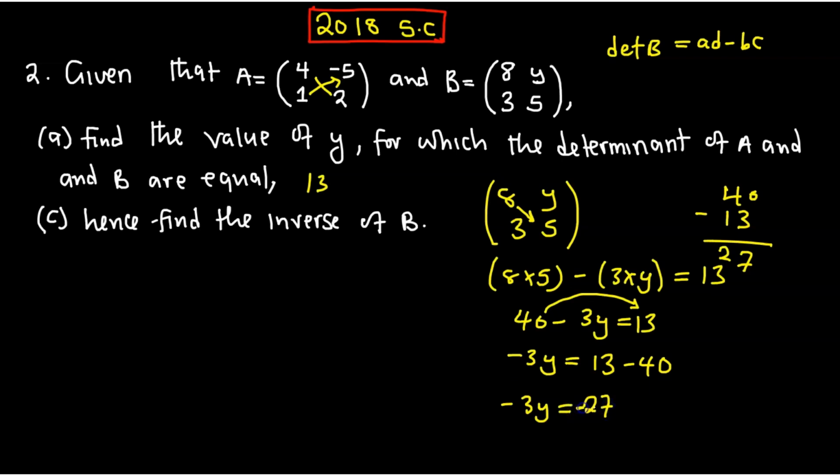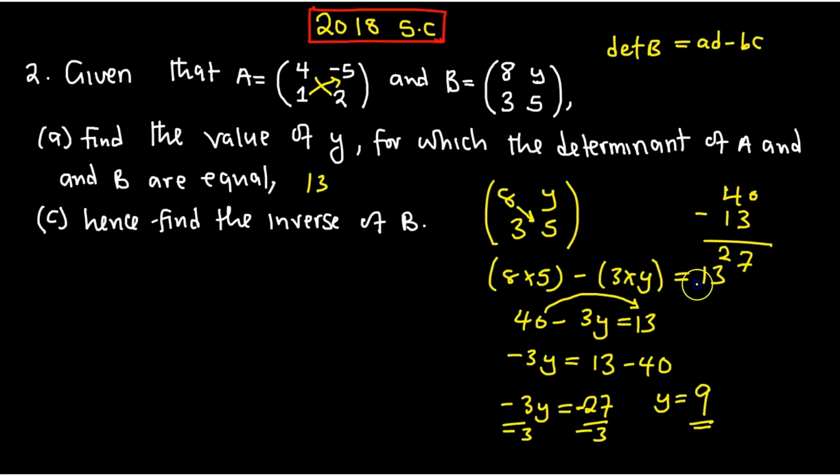So please, I urge you, as you go through the video or the recording, make sure that you have a calculator with you so that you confirm the answers. Okay? Just humans, you might make errors. Okay, so negative 3y divided by negative 3. So y, therefore, is going to give us 27 divided by 3, because negative divided by negative is positive. 27 divided by 3 is going to give us 9. So the y value is 9. Okay, so that is how we simply find the value of y.